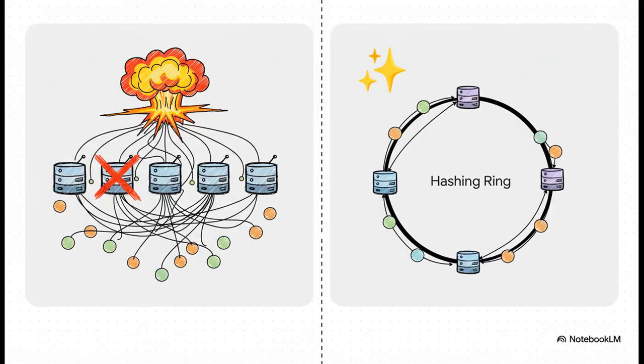And here's where you really see the magic. Remember the old way on the left? Adding a server meant total chaos, a complete reshuffle. But with the hashing ring, the disruption is tiny. It's minimal. The new server only takes on requests from its immediate neighbor. The rest of the system doesn't even know anything changed.